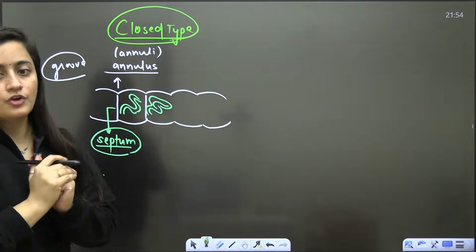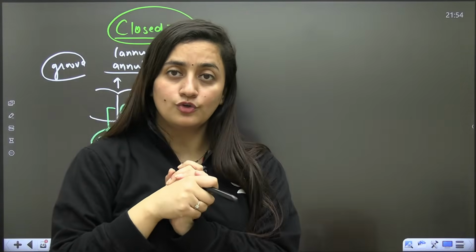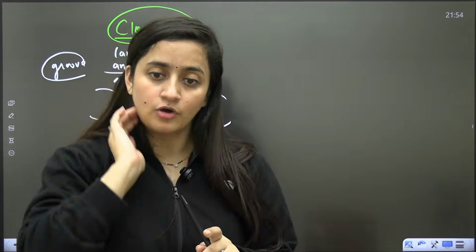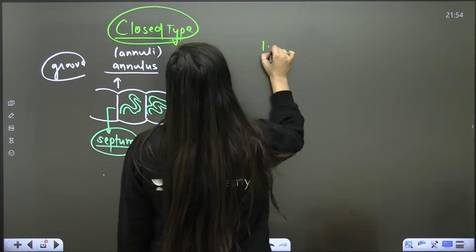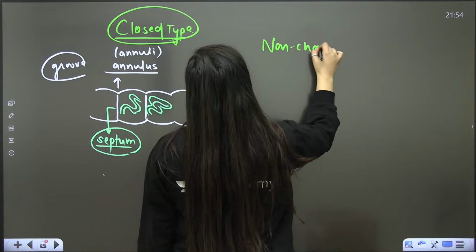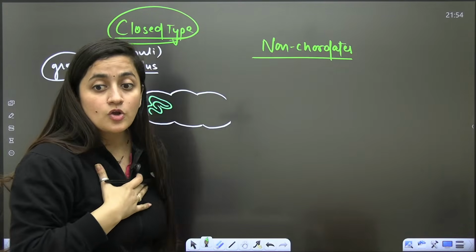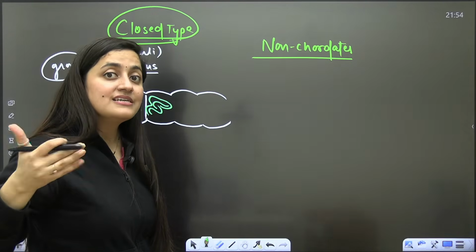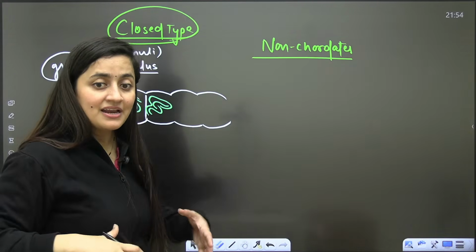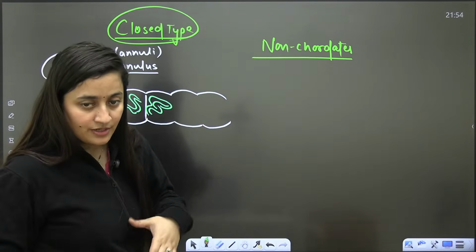Now, it's a non-chordate, right? The ones which do not have a notochord all come under the category of non-chordates. This Annelida is also a non-chordate. But in the case of non-chordates, keep one thing in your mind. In our case, we are chordates, and the notochord is replaced by the vertebral column.